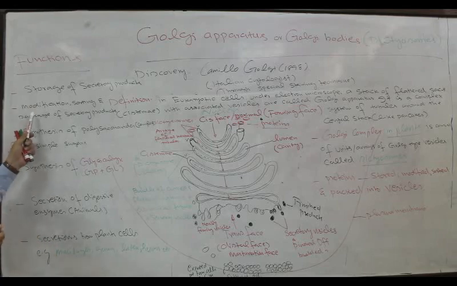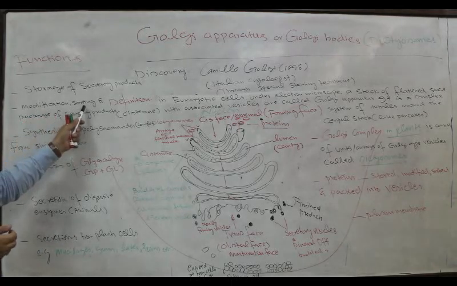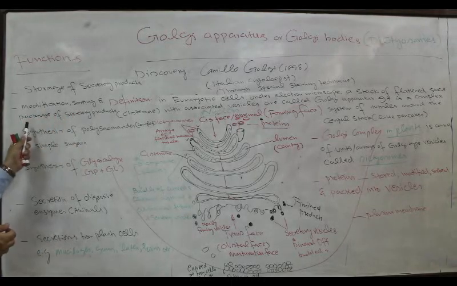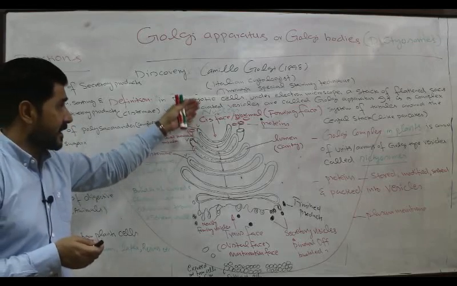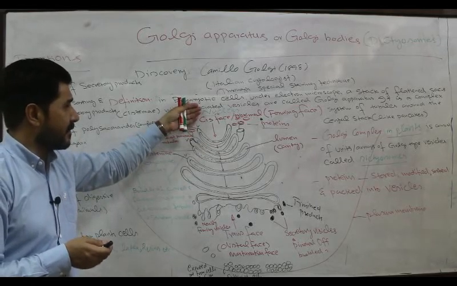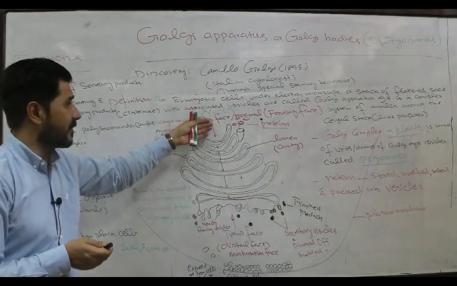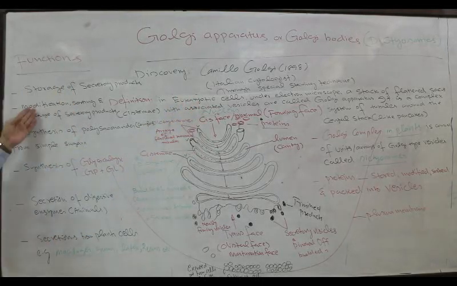The second function of the Golgi apparatus is the modification, sorting, and packaging of secretory products. The secretory products which are coming from the nucleus in the form of raw material will be modified and changed into another product.